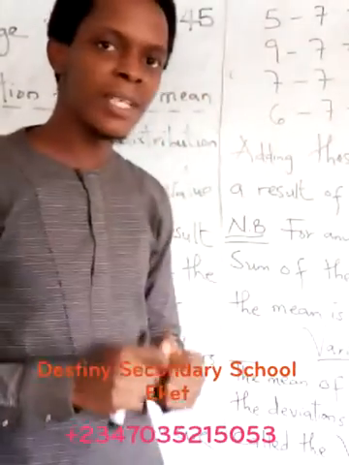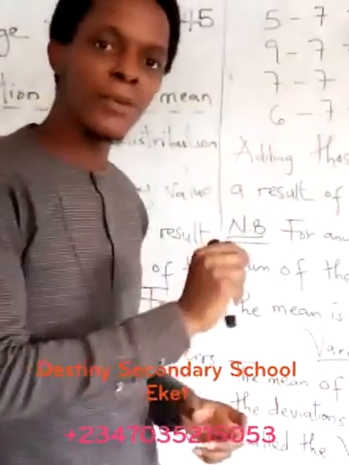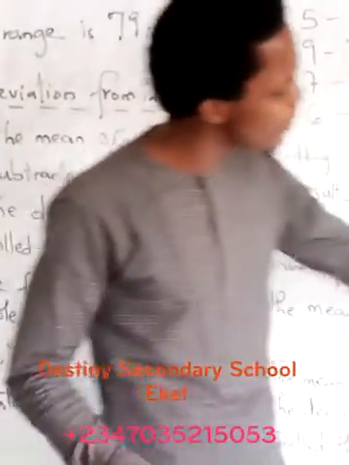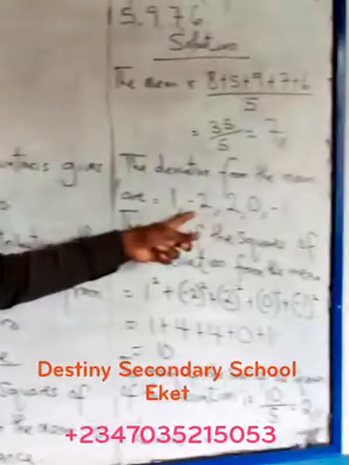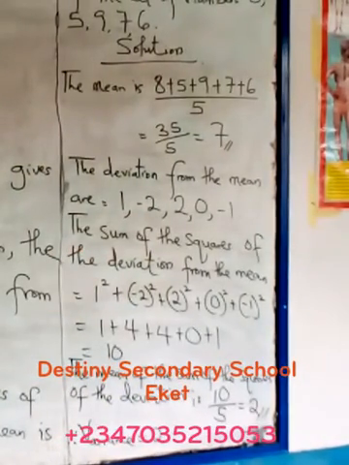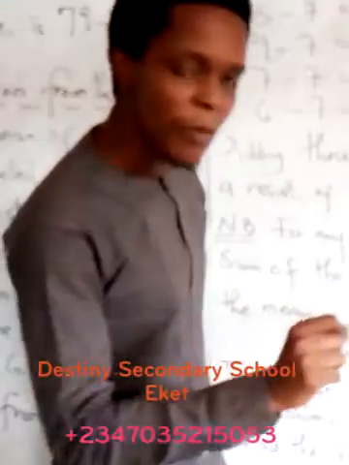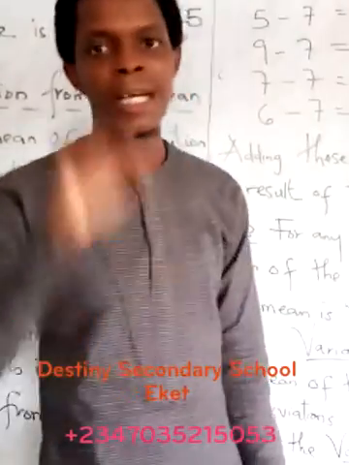We're trying to find the variance. And for the variance, you have to find the positive value of the what? The deviation. How do you find the positive value? You can notice that we have some negative numbers here. How do you find the positive value? You know that the square of a negative number is always what? A positive number. Remember that, don't forget that. The square of a negative number is always and always will be a positive number.